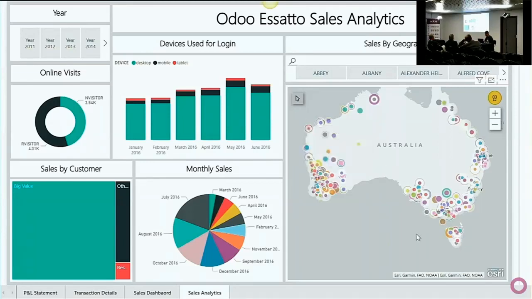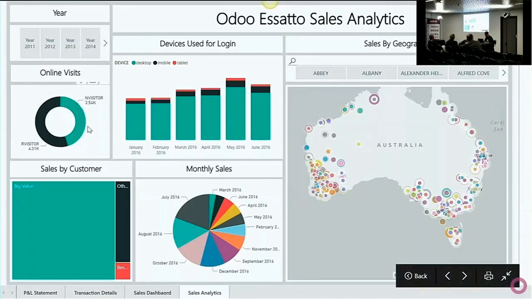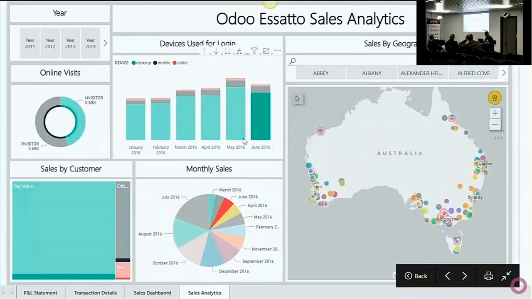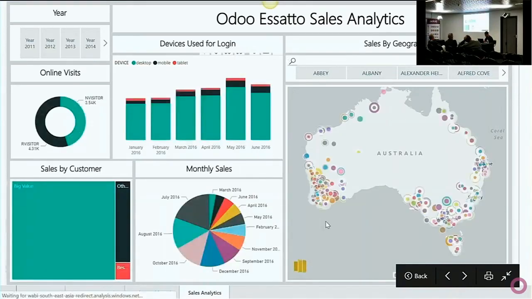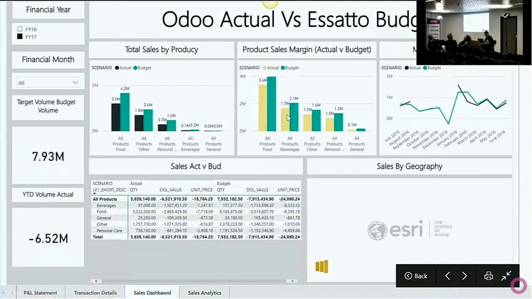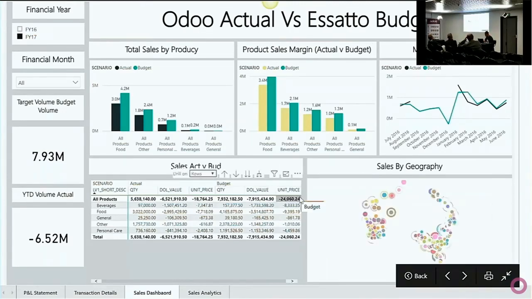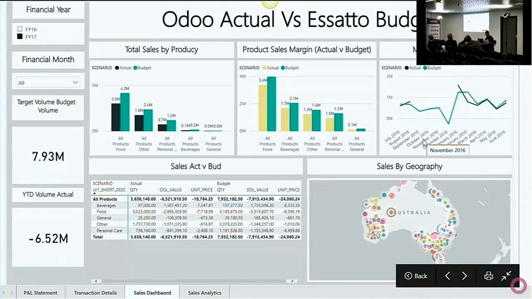This is Power BI, so this is a Microsoft tool that is also used for BI. And in this one, it's the same data set again. We've got Google Analytics information, Odoo sales information. If I click on June, for example, it's all interactive, so all the different visualisations filter down to match the number that represents June. And this one, we're just showing actual versus budget. So you've got Odoo actuals coming through, you've got your budgets created in Essatto, and very quickly, the guys who need to make the business decisions can see how we're going month on month in terms of the targets that have been set.